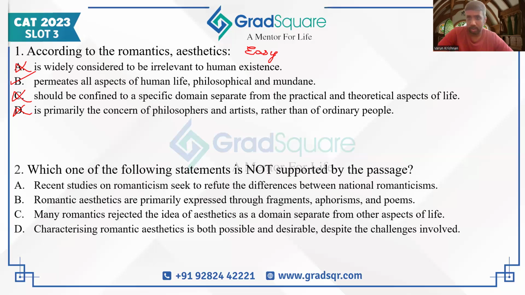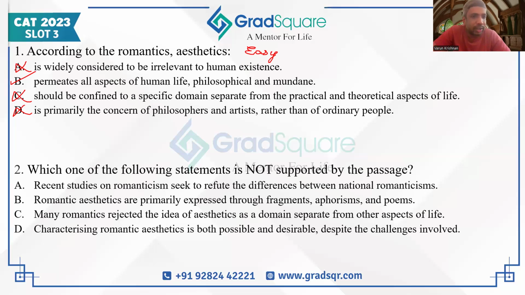different nations. In fact, in the last paragraph, it's been said that they want to focus on Germany primarily because they acknowledge that British and French romanticism are different. But they don't want to talk about romanticism from a specific location's perspective. They want to talk about romanticism more in a general perspective by answering philosophical questions around it. So A might be the correct answer because it's not being supported in the passage.